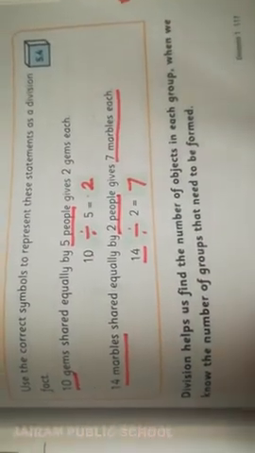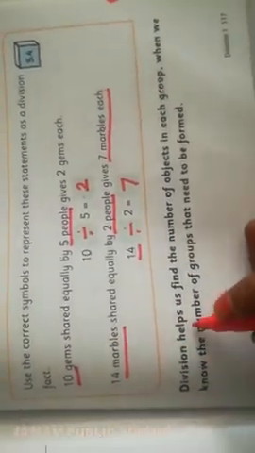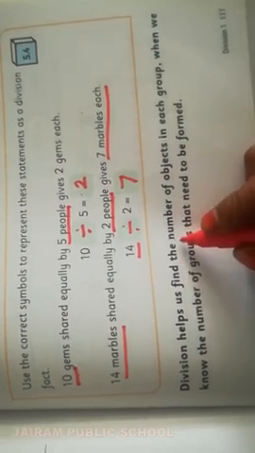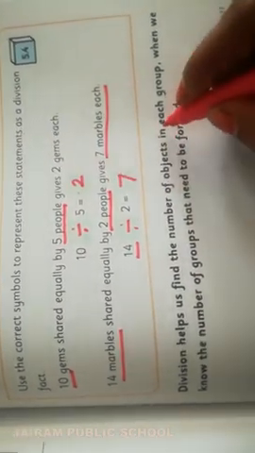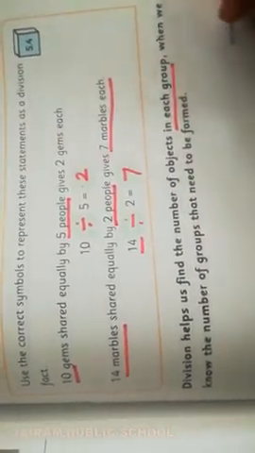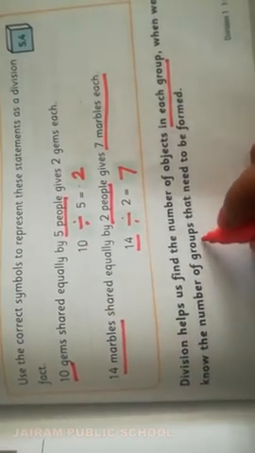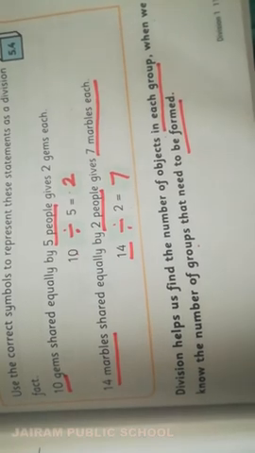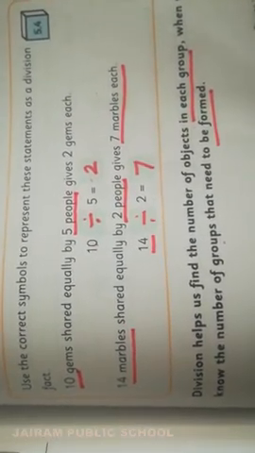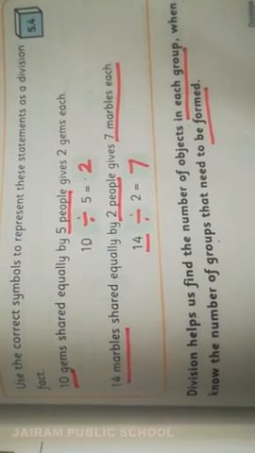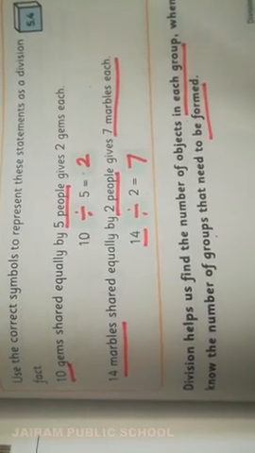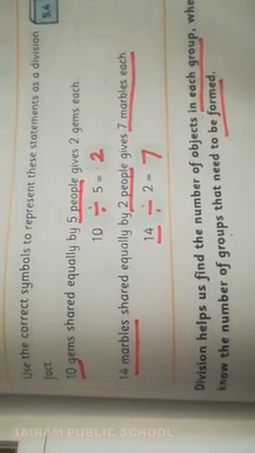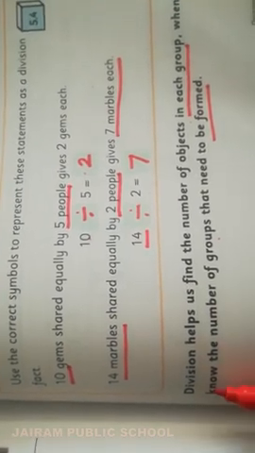Now see here, division helps us find the number of objects in each group when we know the number of groups that need to be formed. When we have to know how many groups there are, how many persons there are, how many objects there are, or else we have to group them, we have to use division.